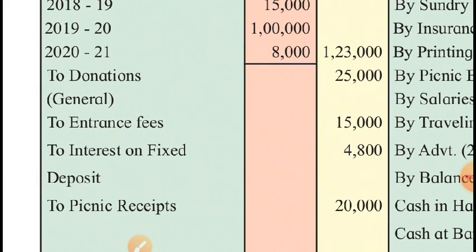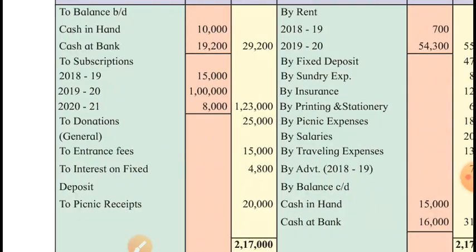So current year subscription 1 lakh, donations, entrance fees, interest on deposit, and picnic receipts. All these are incomes for the business and they will be credited to income and expenditure account unless any adjustment is given on it.